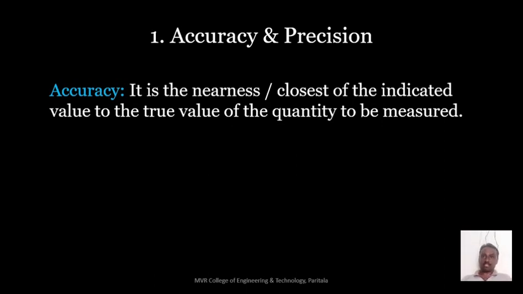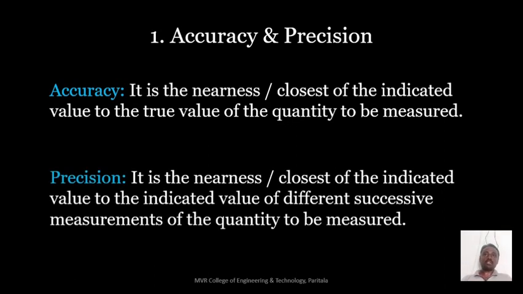Then what is meant by precision? Precision is the nearness or closeness of the indicated value to the indicated value of different successive measurements of the quantity to be measured. Suppose there is a voltmeter, and if you measure the same voltage many times and it gives the same value, then it is more precise.